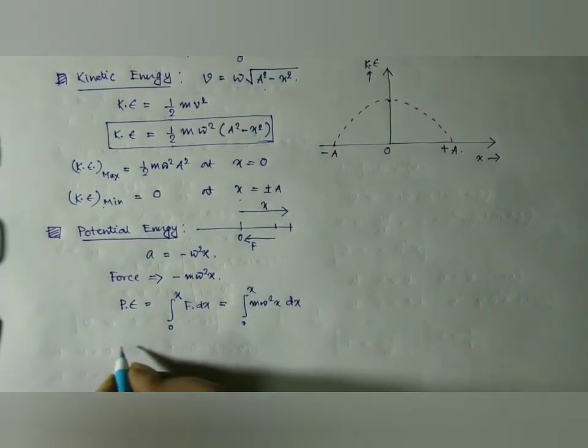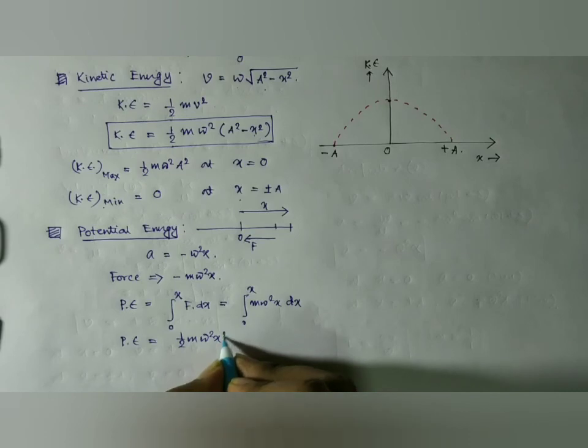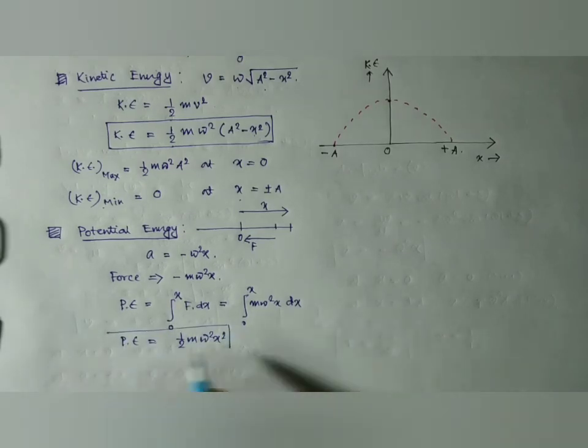So we have the expression of potential energy, it is half m omega square x square. If we integrate it, we can obtain half m omega square x square.